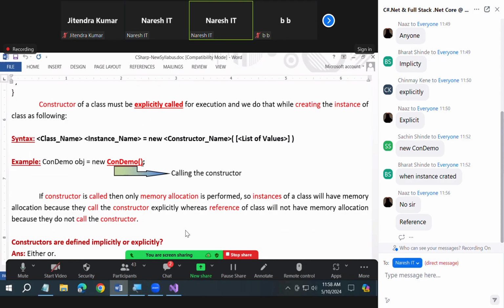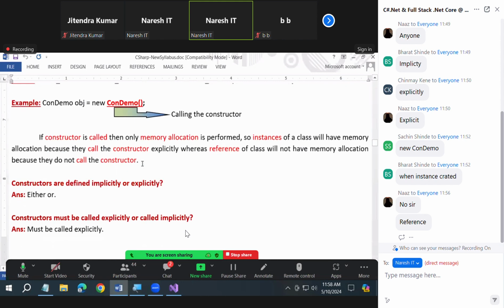We do that while creating the instance of a class as follows: class name, instance name equals new constructor name, list of values. ConDemo obj equals new ConDemo, and that one is calling the constructor.